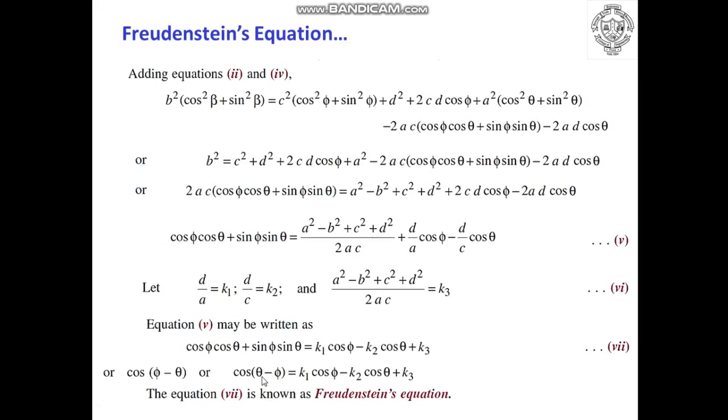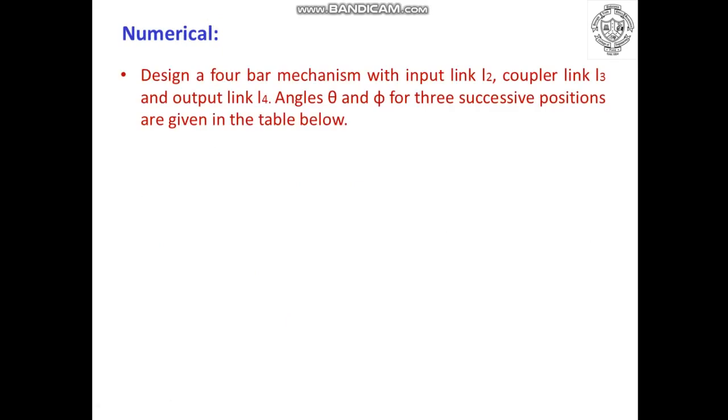That is, if you know the 3 positions, or we can say 3 inclinations, of the input crank and the corresponding 3 inclinations of the output crank, you will be able to solve the Freudenstein equation by 3 equations and 3 unknowns, and with respect to that we will be able to find out the dimensions of various links. Now let us consider one example, one numerical rather.